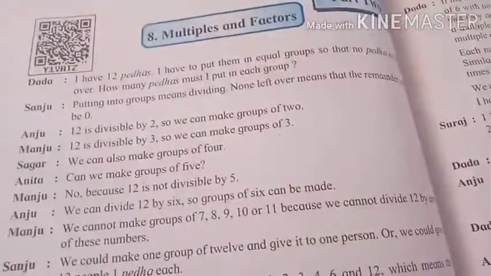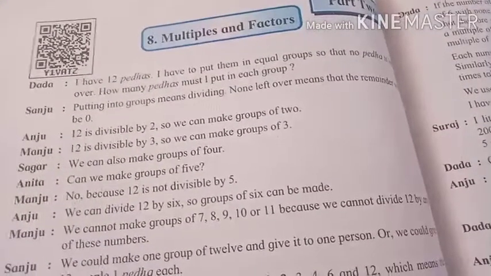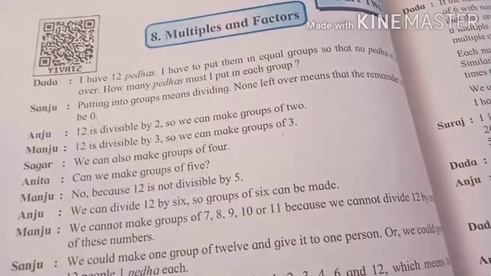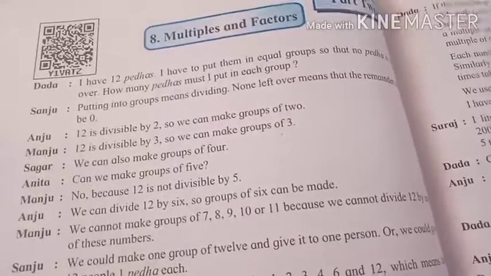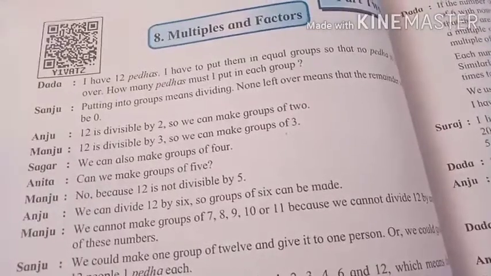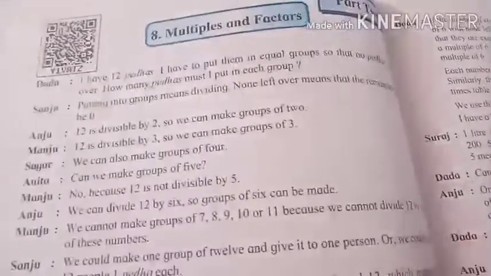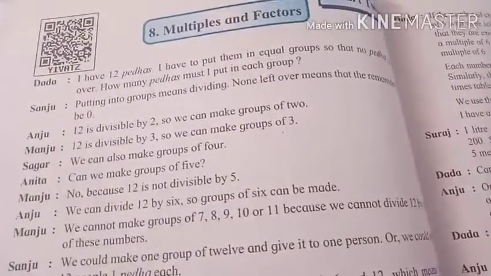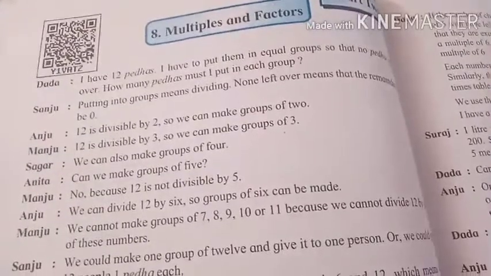Dada says he has 12 pedas and he wants to put them in equal groups, and he wants no peda left over. He asks how many pedas should be in each group.